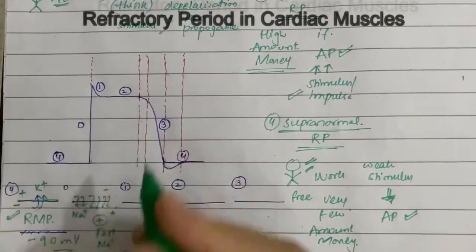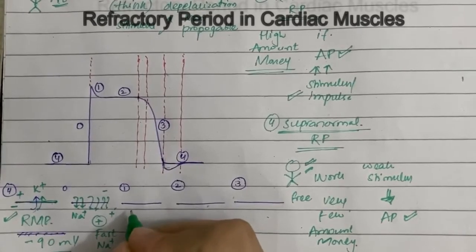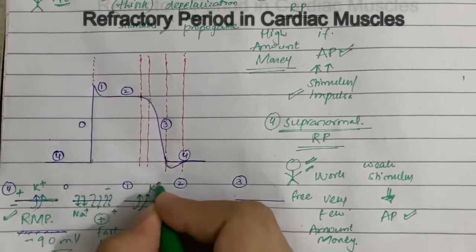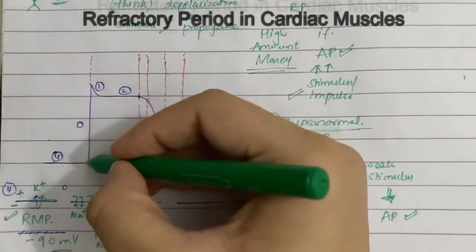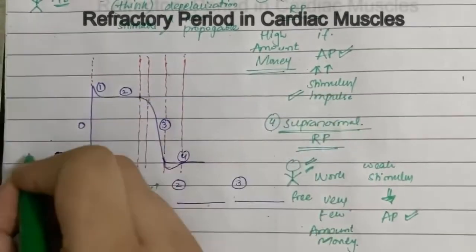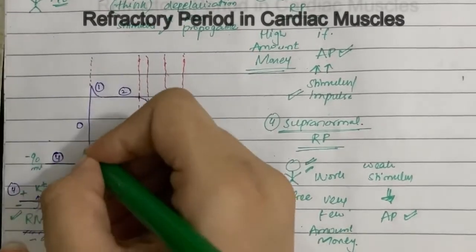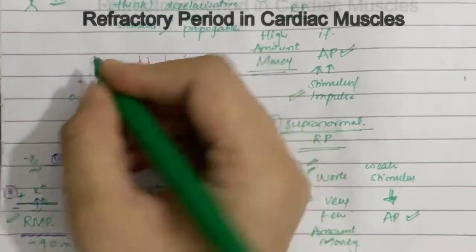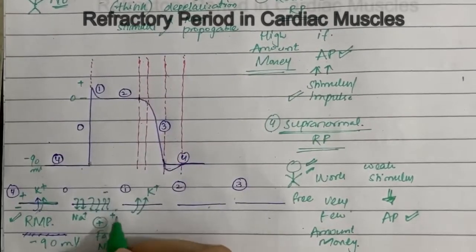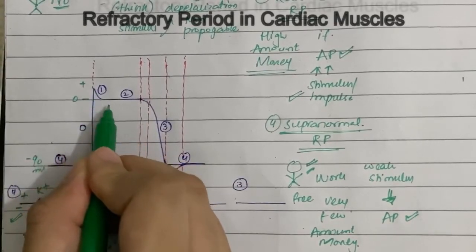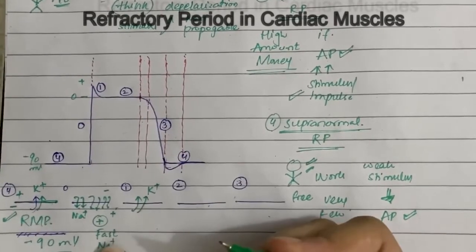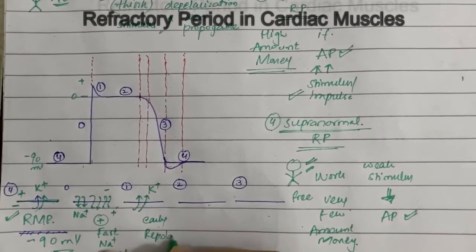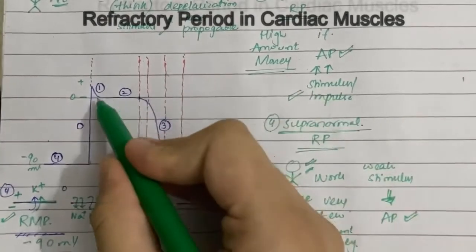Then this is phase 1. Now what happens is that a small amount of potassium moves out of the cell transiently. Why? Because here the membrane potential rises. It was minus 90 millivolt, it is rising, crosses 0 millivolt and becomes positive. So then potassium channels open and they return the membrane potential toward the resting membrane potential. This is the early repolarization phase.